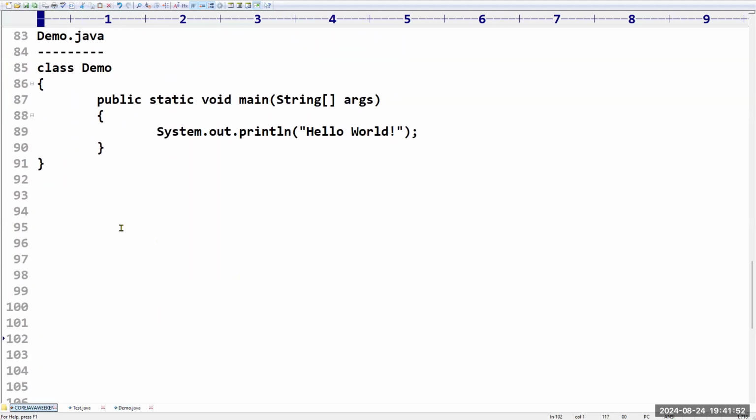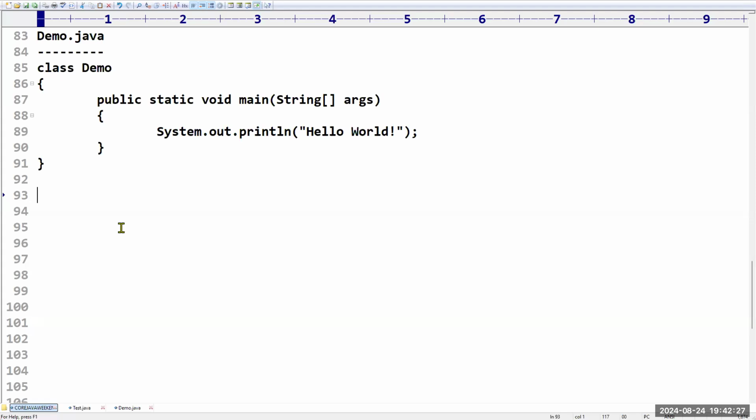Sir, in this program, except System.out.println and void main, the remaining things I don't know. As of now, keep it like that. In future classes, I will explain in detail what is public and what is static. Maximum in tomorrow's class only, I am going to demonstrate that. Minimum some 20 minutes we will spend and discuss that. Is everyone clear up to this? Yes, sir. Can I go for execution of this program?